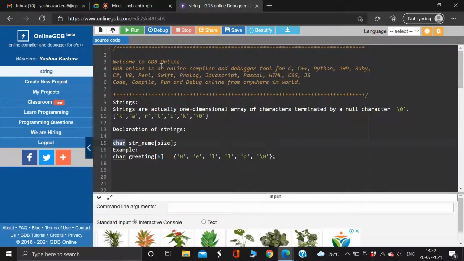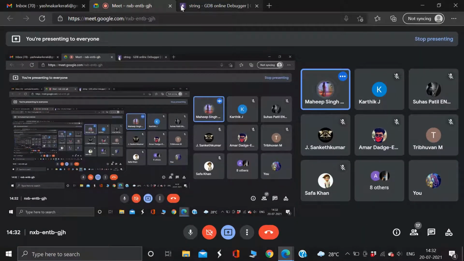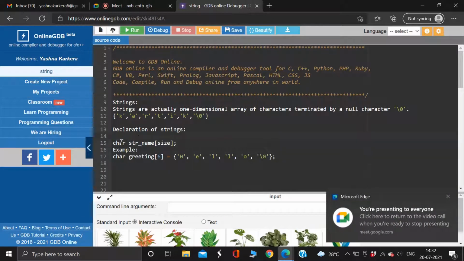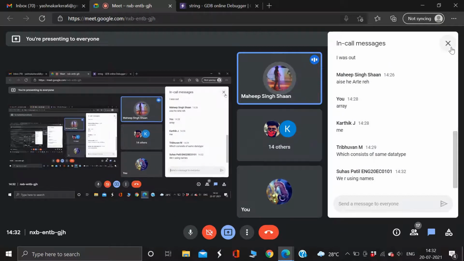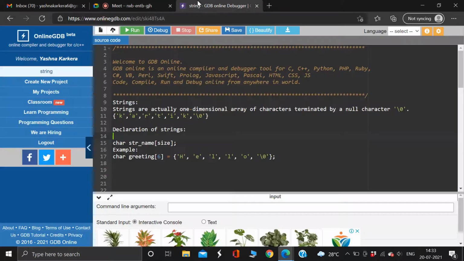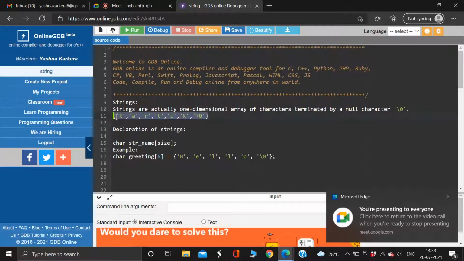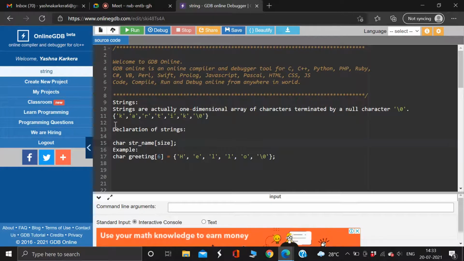Come on, guys. Just give it a try. Characters? Yes, that's right. Karthik is a name. Correct. Yes, even Suhas Patil is saying we are using names, alphabets, and all. These come under what? Characters, right? Very good. Now I guess this is clear to you. String basically means you store alphabets, characters, everything. So that comes under the data type char. So whenever you declare a string, you use the data type char.